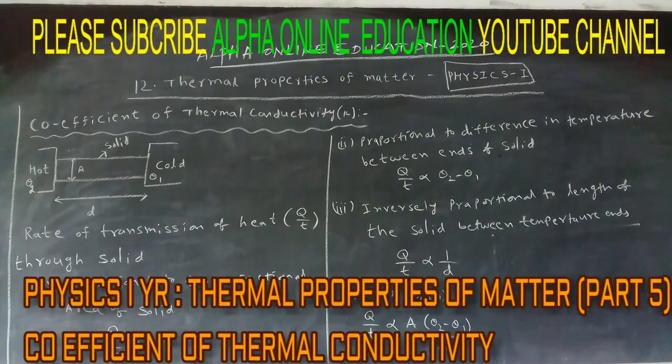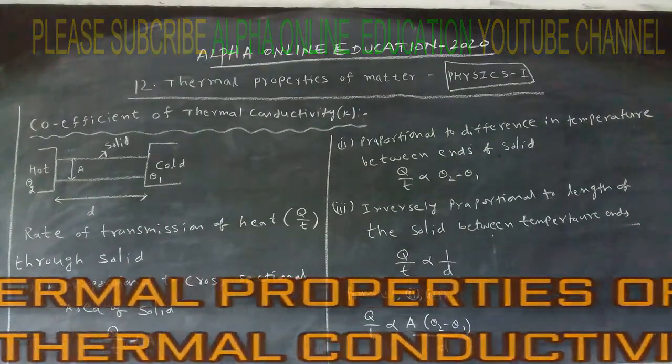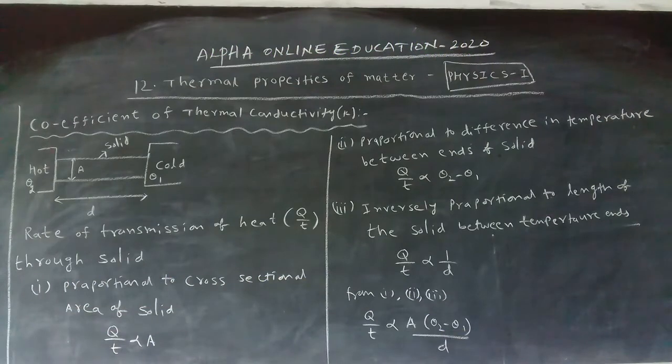The types of transmission of heat are thermal conduction, thermal convection, and thermal radiation. Once again, I am repeating that. Conduction: particles do not change their position and transfer the heat from high temperature to low temperature. This occurs in solids.